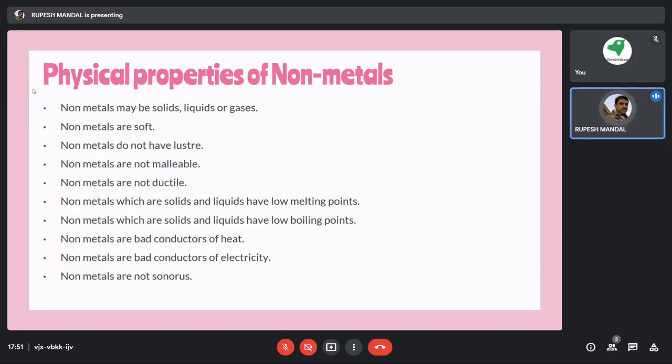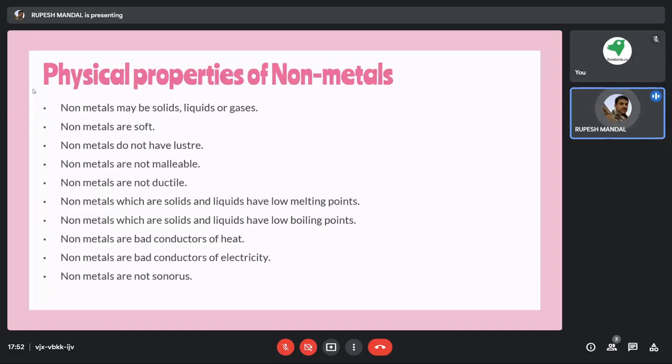Okay, try this kind of experiment. Suppose you have a metal plate and you try to hit it with a glass marble. On the other side, you have something wooden or plywood, and you try to hit that. Definitely you will have a difference in the sound, because metals are sonorous and non-metals are not sonorous. So these are the general properties of metals and non-metals that we have discussed.